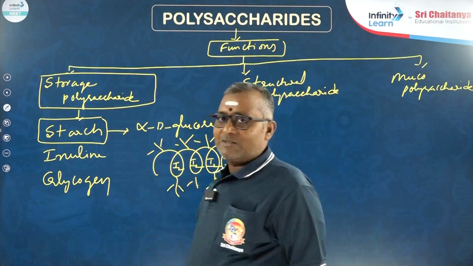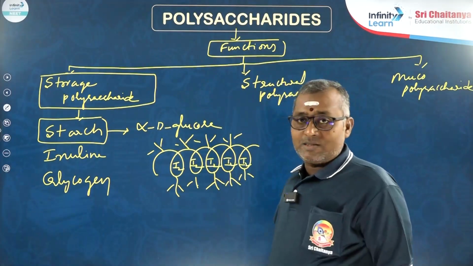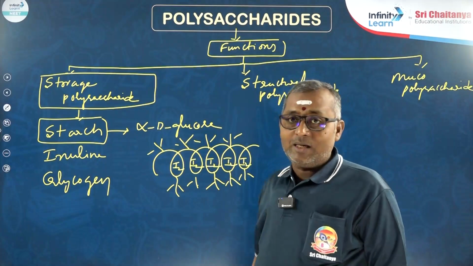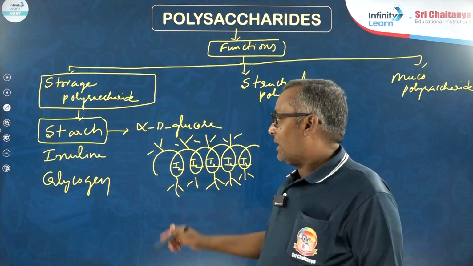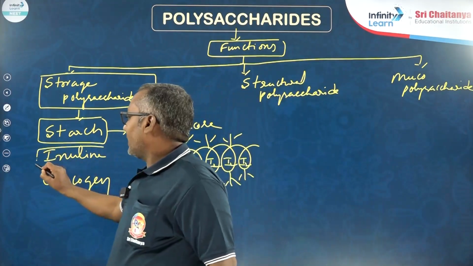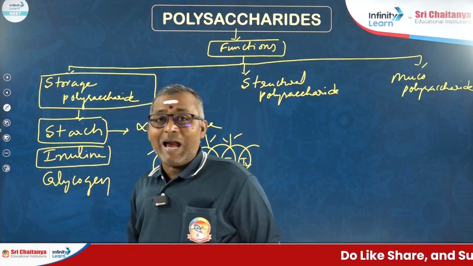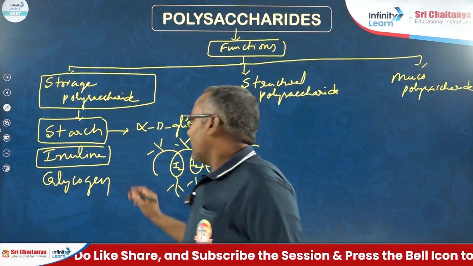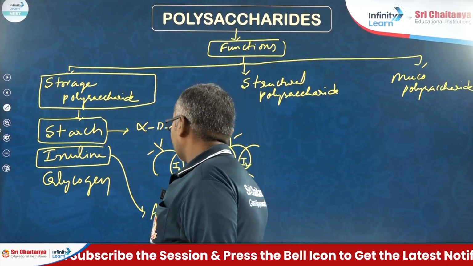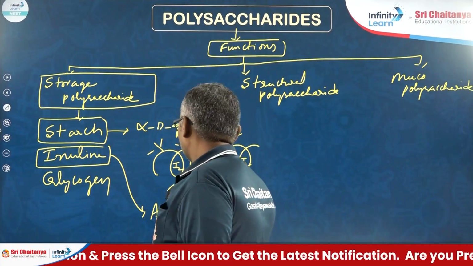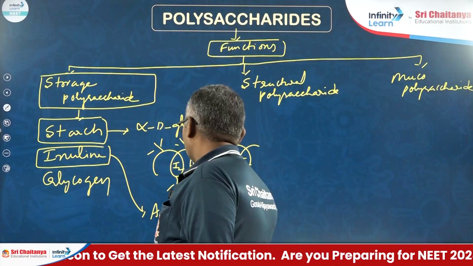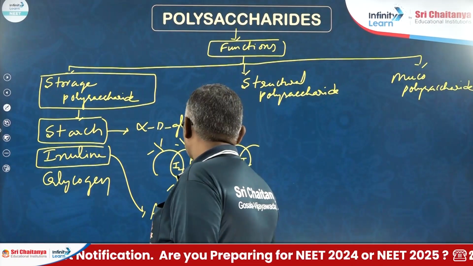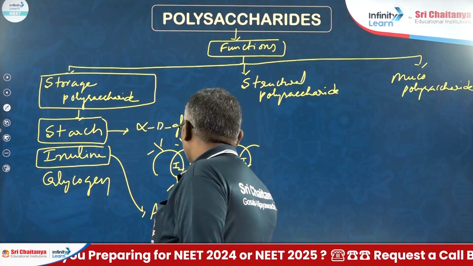And inulin, as we discussed, is a homopolysaccharide of fructose and it is a storehouse of energy in some Asteraceae members like Dahlia, Helianthus.